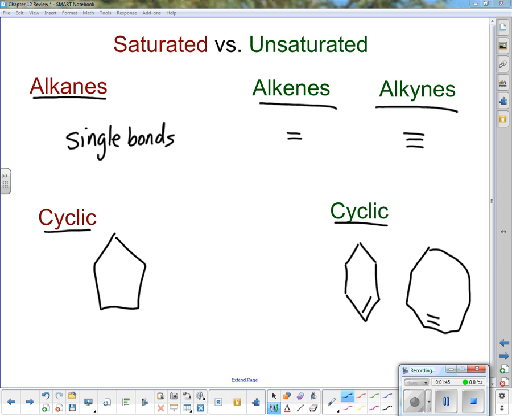There was a little bit of misunderstanding when we talked about how, as the chain gets bigger in alkanes and alkenes and alkynes, the boiling point and melting point get higher. But in general, alkanes, alkenes, alkynes have low melting points compared to ionic and network covalent. So we need to be careful there.